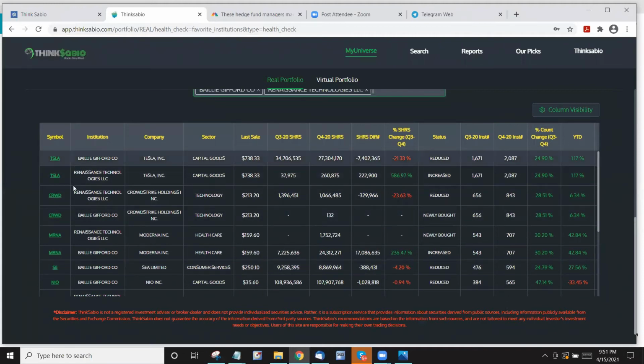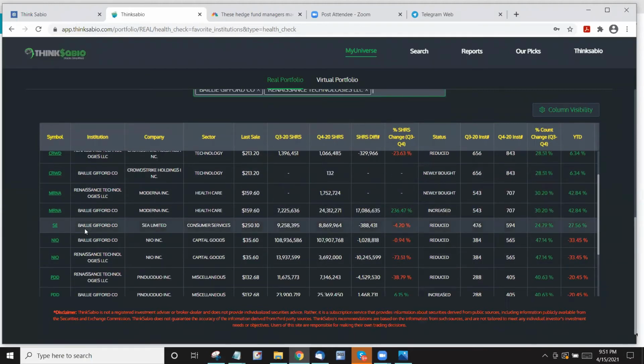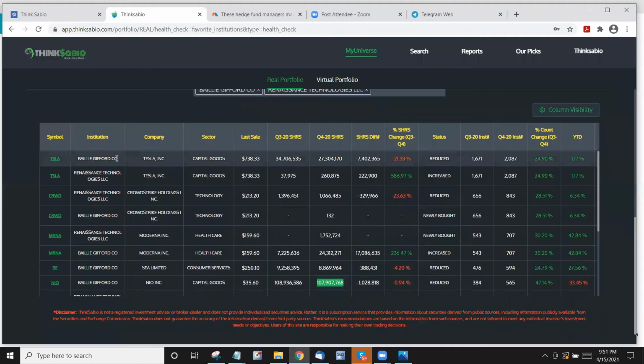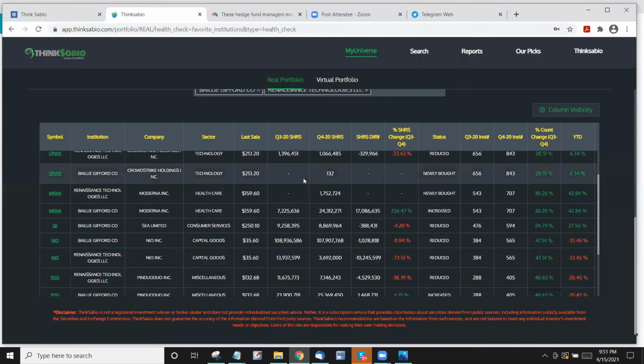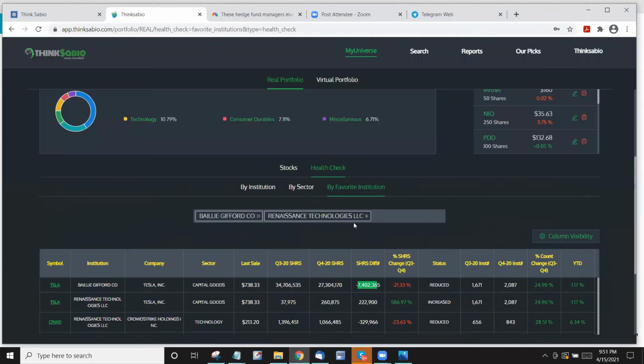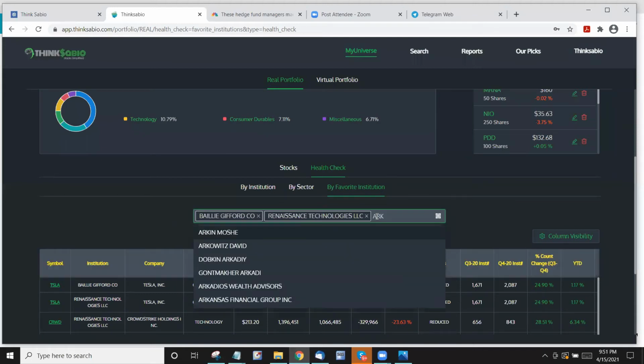And then you can see it. Okay, Baillie Gifford has NIO, and in Q3 he had 108 million, and now he has 107 million. He sold around 1 million shares. Okay, I'm super cool. He has 107 million NIO shares. And Tesla, he had 34 million in Q3. Now he has 27 million. He sold maybe 7 million shares to realize profit. All kinds of good stuff. So here you can check against whatever favorite institution you have, and then see, ARC Management, right? We all know.